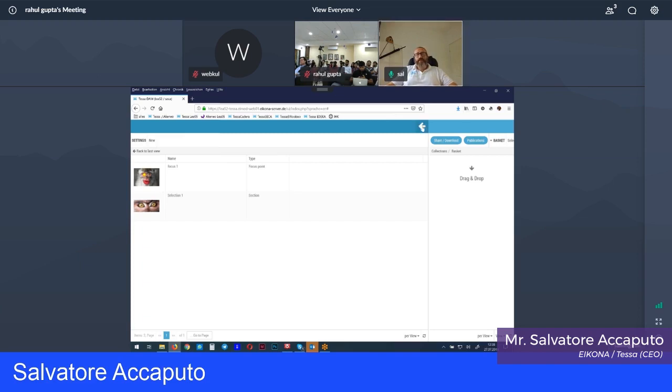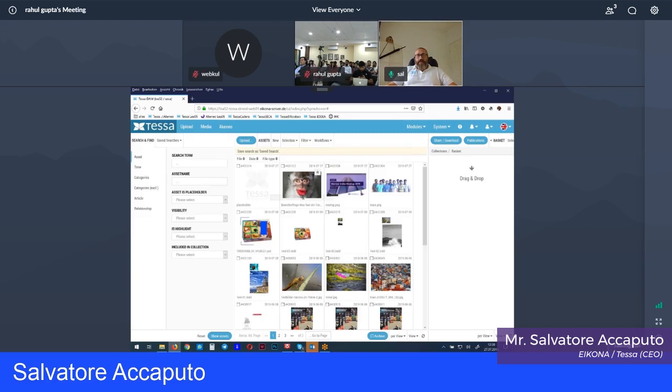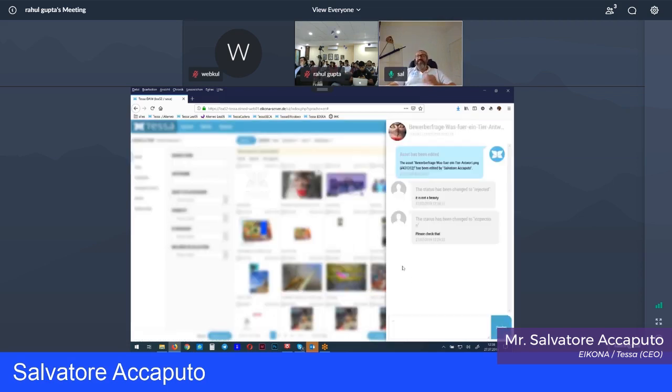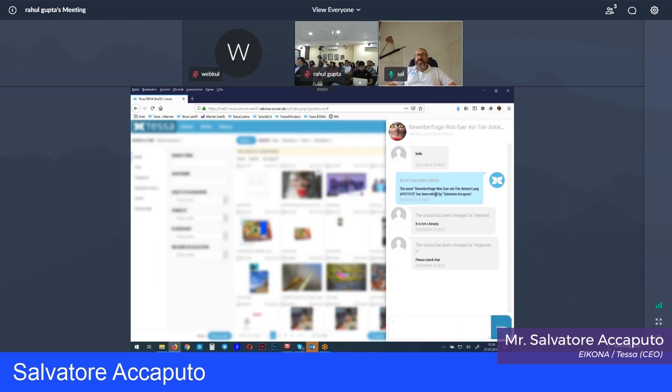Okay, also something nice. I showed you already the workflow, so I don't think we have to go into that here, but the messenger, for example. Every asset that we have has its own messenger. So you can even talk to each other within the company around one asset directly in here. So you don't have to send emails around, and you see everything here, what happens with that, and if it is going through a workflow, when it was uploaded, who did what kind of changes. So you see everything in the message box here, and it will always be saved with the image.